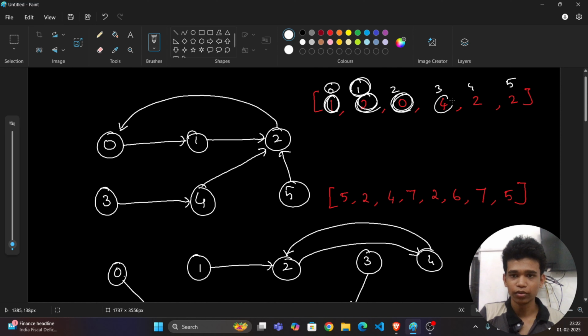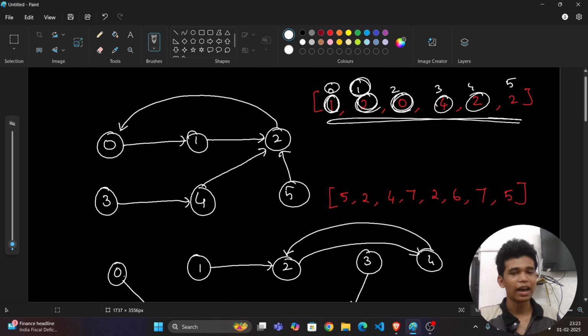Now 3 is pointing to 4, and 4 is pointing to 2, and 5 is also pointing to 2. Now, hope you understand how this list works. Adjacency list, which is an array representation by which we are just visualizing our graph. Okay. Now coming to the logical part.